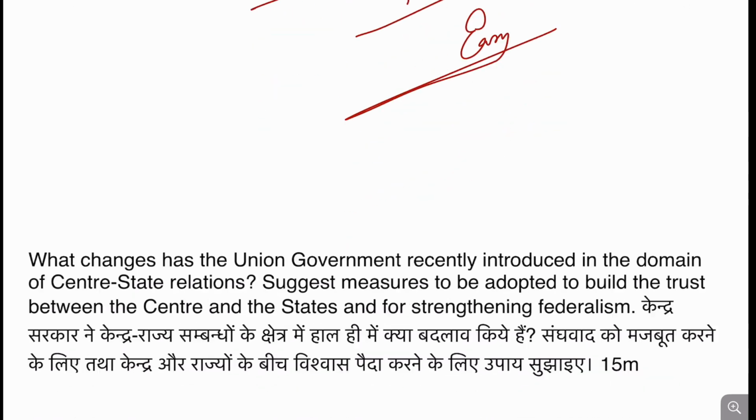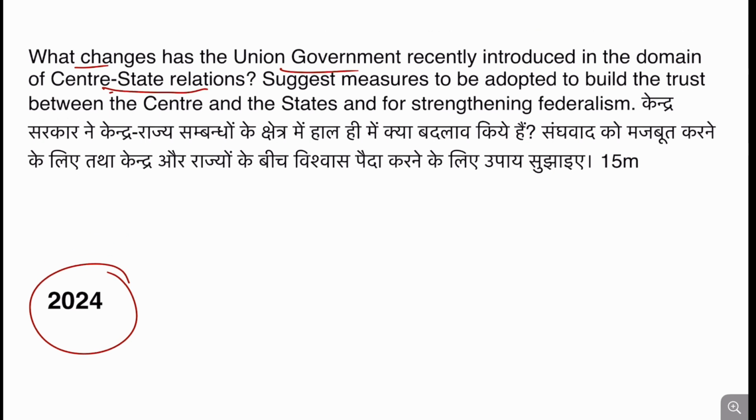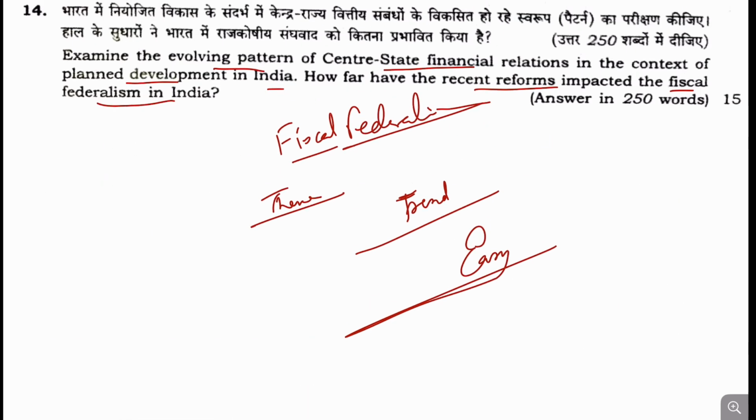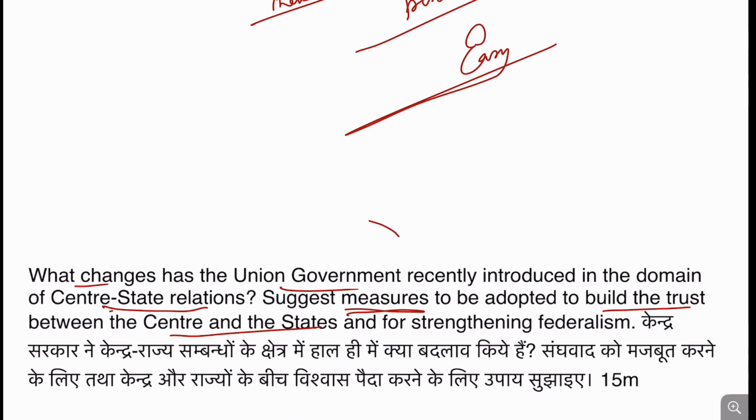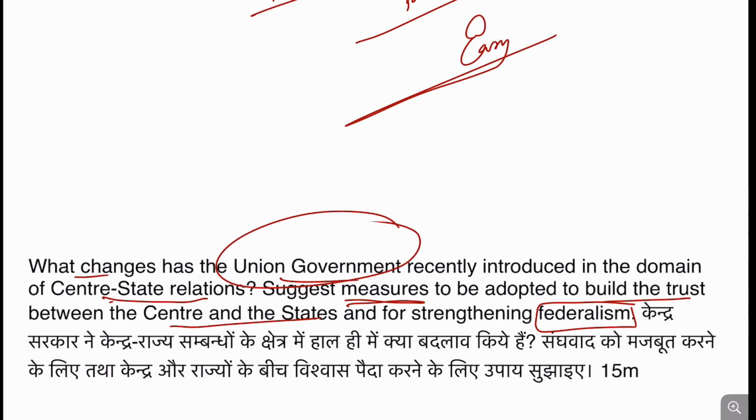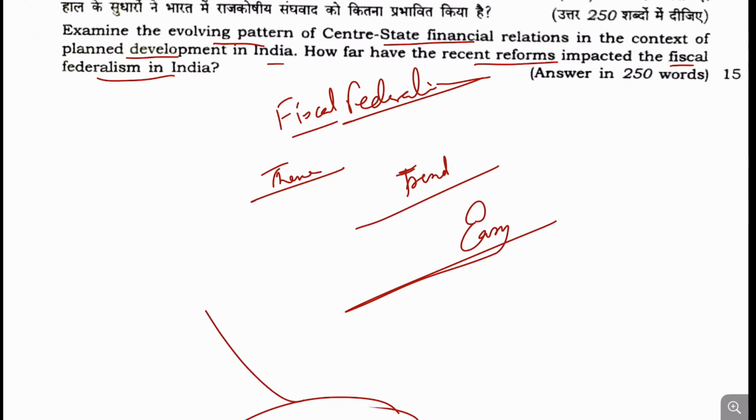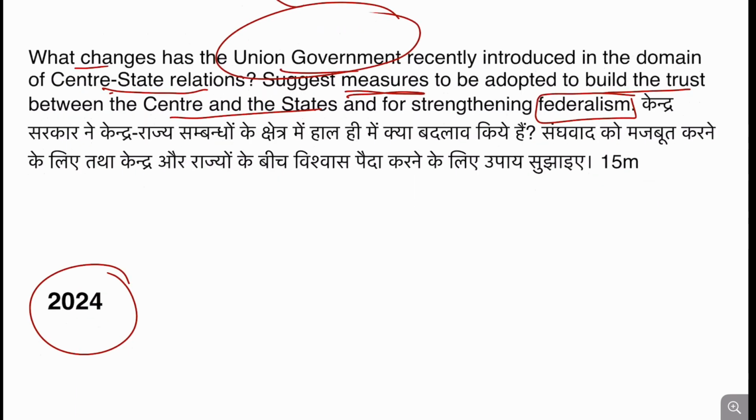And when we see the previous type of question in 2024 itself, that is the previous year, the question was asked: what changes has the Union government introduced in the domain of center-state relations, and what measures can be adopted to build trust between center and states. So in fiscal federalism, this type of question has already been asked. But this question is about federalism as a whole, but yes, many of the students will write fiscal federalism also within that domain. Okay, and in that sense I will categorize this question as easy to answer, right? So this is about question number 14.